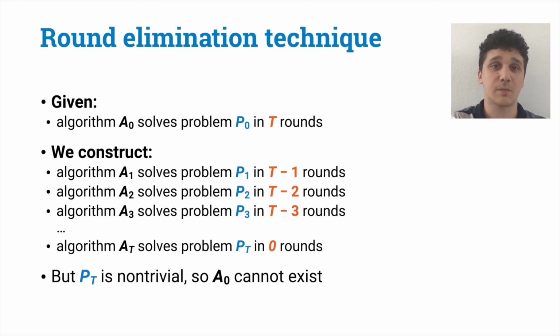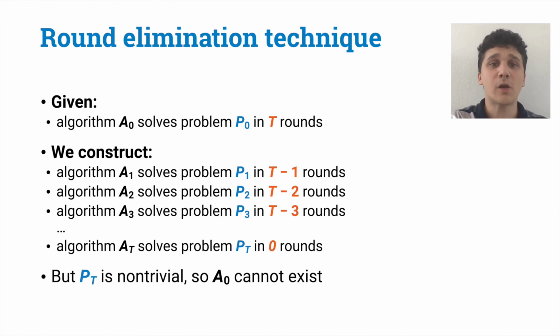Then we repeat the same reasoning by showing that this statement would imply that we can construct some different problem, P2, that can be solved in t minus 2 rounds. If we repeat this reasoning t times, we get a problem that can be solved in 0 rounds. But if we now prove that this problem cannot actually be solved in 0 rounds, we get a contradiction, implying that P0 cannot be solved in t rounds. So we get a lower bound of t plus 1 for P0.